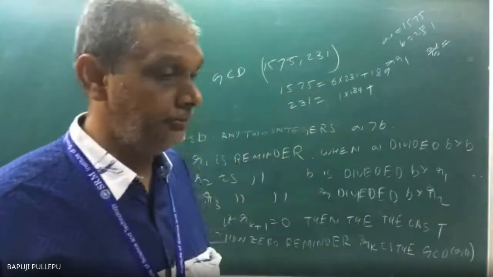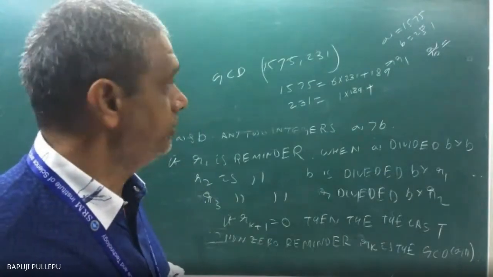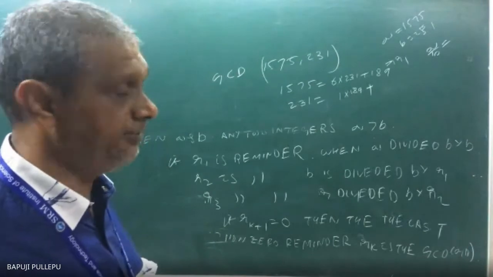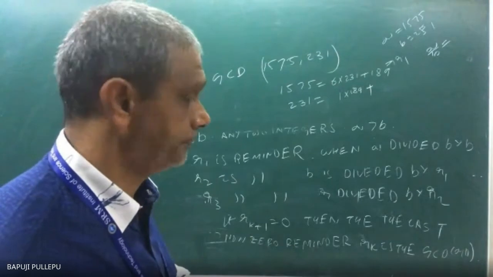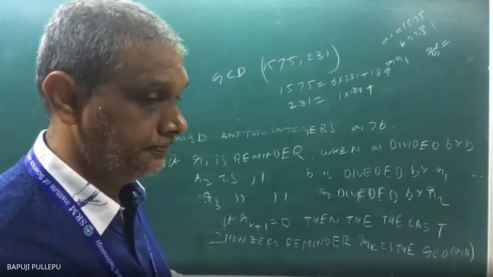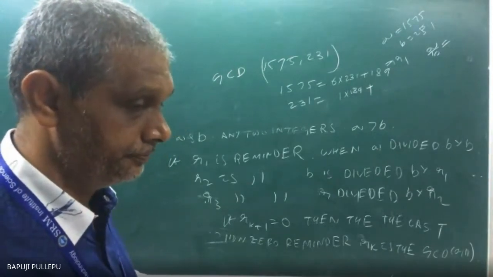What will you get, sir? The balance is what? 2 into 189 crosses 231 actually. 1 into 189 plus remainder is what if you divide 231 by 189? 42, sir. Very good.